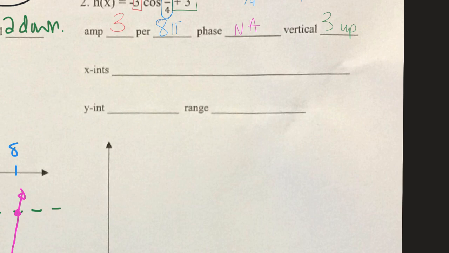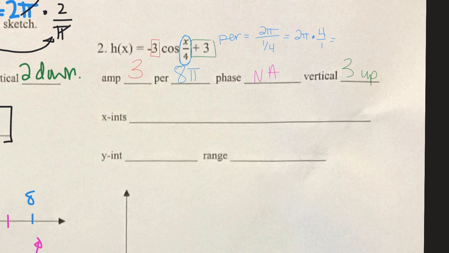And now we do our vertical shift, so we have to make 3 tick marks in the positive y direction, and you put in your horizontally dashed line, representing your midline of y equals 3, right? That's the middle of your graph now. So our equation is a negative cosine graph.